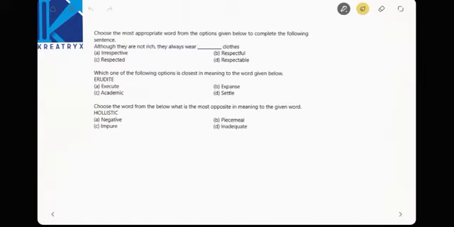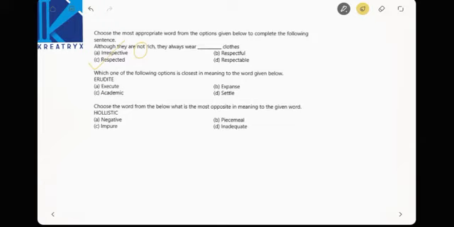Next, although they are not rich, they always wear respected clothes. Is it irrespective? Wrong. Respectful clothes? No. Respectful means it's about your words, not about your clothes. Respected clothes. Respected means by seeing the clothes, we can give a certain advantage or concern to the persons. Respected is the correct word.